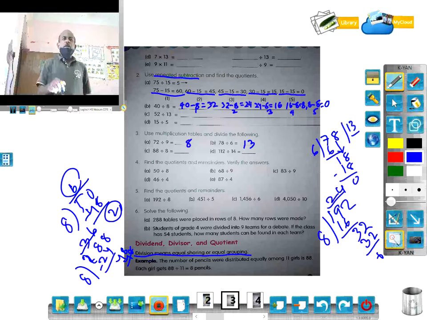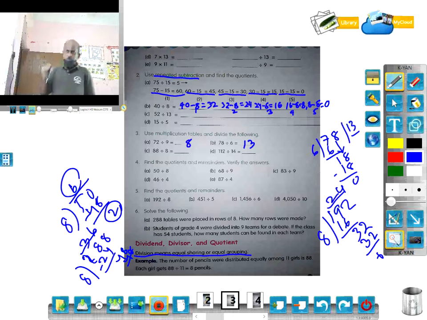I want that each one of you should get an equal number of chocolates. So what will have to be done? 48 divided by 6. Then the result is 8. So each student will get 8 chocolates. It is not unequal, it is equal. Equal sharing or equal grouping, that is called division.